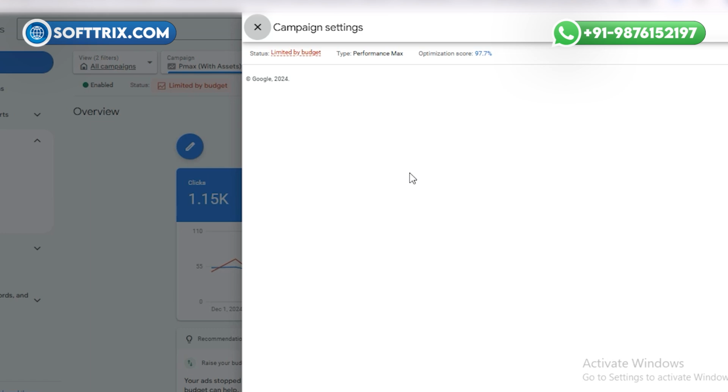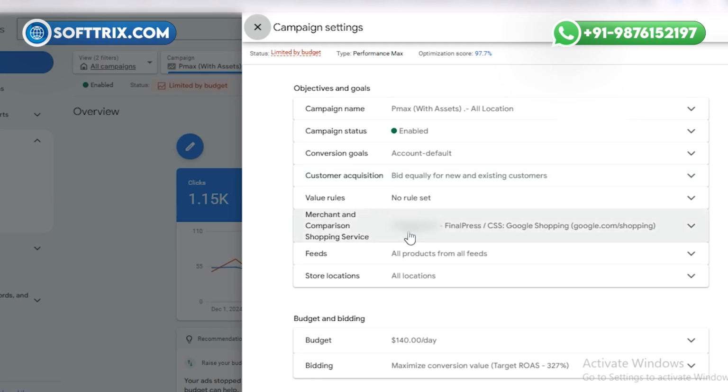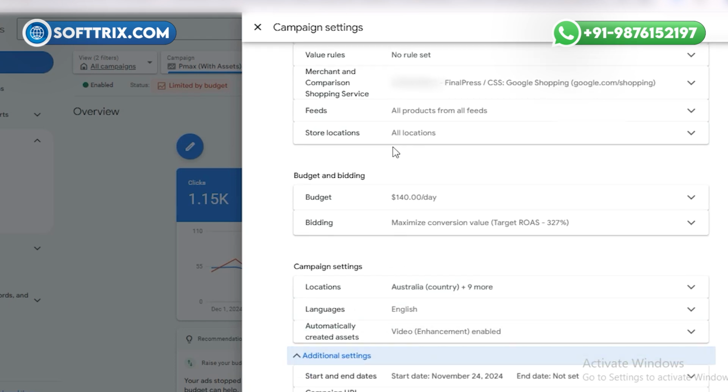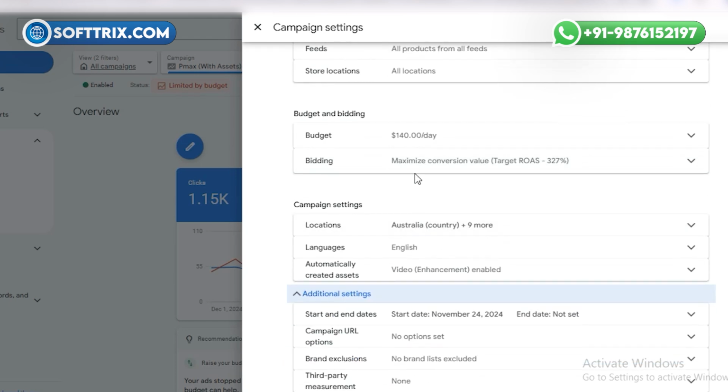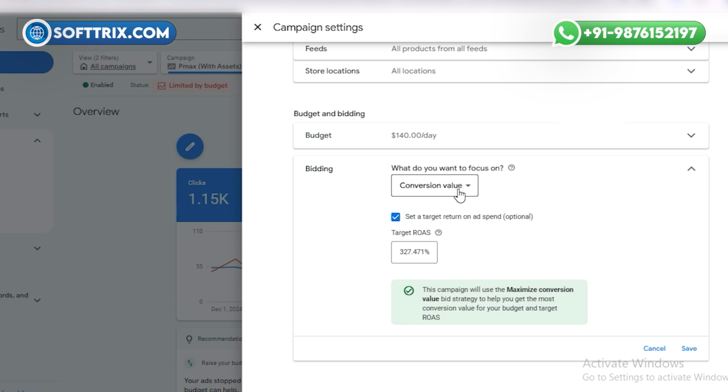Under the campaign settings, you can find different setting options such as bidding strategy, status, conversion goals and other options. To change the bidding strategy, you need to click on the bidding option and there you can see the option Change bid strategy. Click on that.